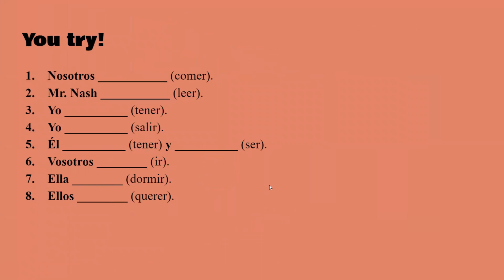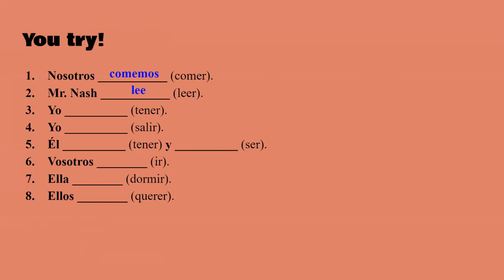Okay, so now let's see. Obviously these are not full sentences, but that's not the purpose of this anyways. Nosotros, so we eat, comemos, that's normal. Mr. Nash reads, lee. I think that's irregular, but it's not.